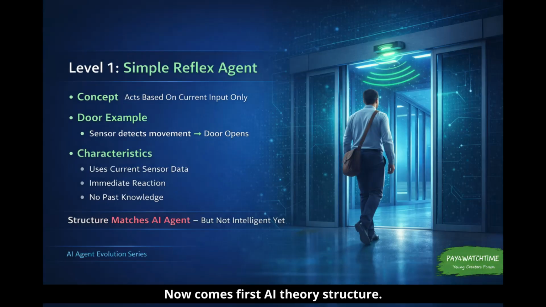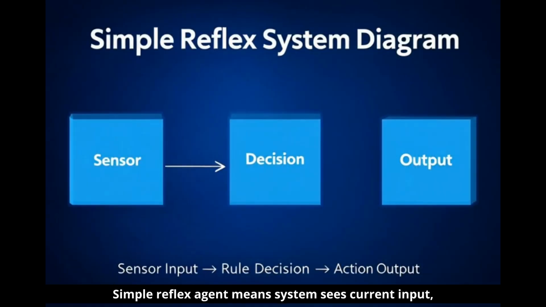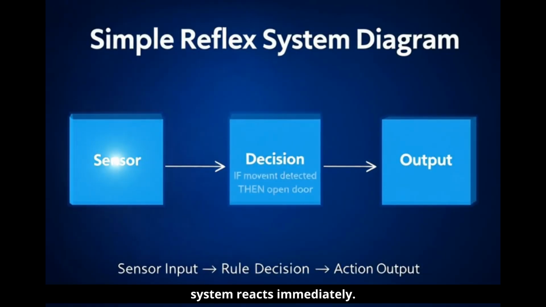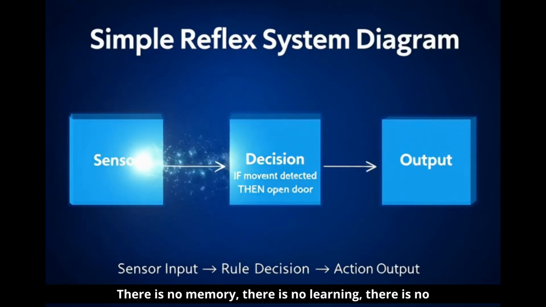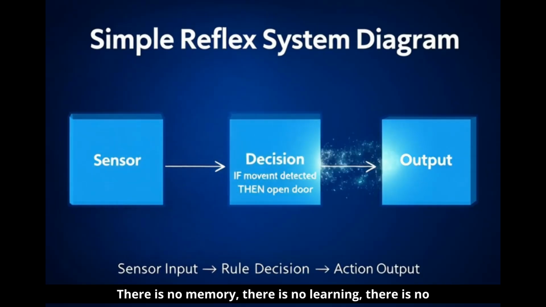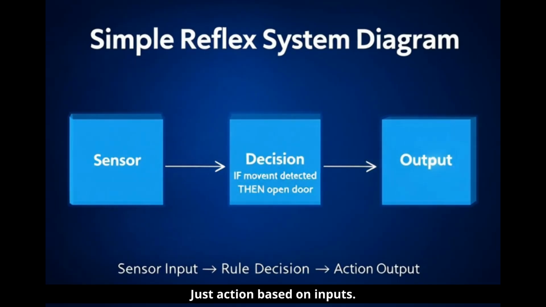Now comes the first AI theory structure. A simple reflex agent means the system sees the current input and reacts immediately. There is no memory, no learning, no planning, just action based on inputs.